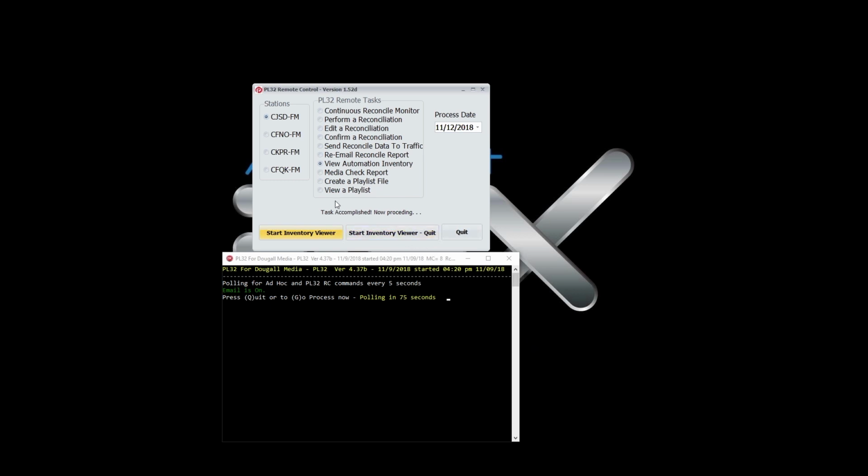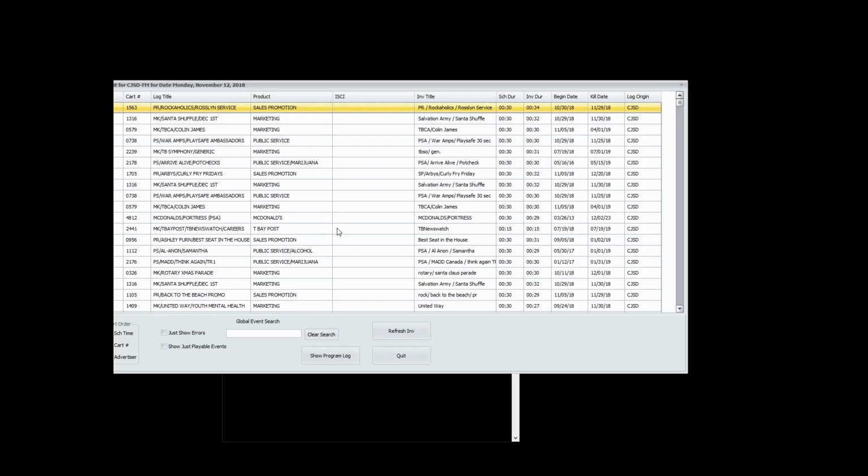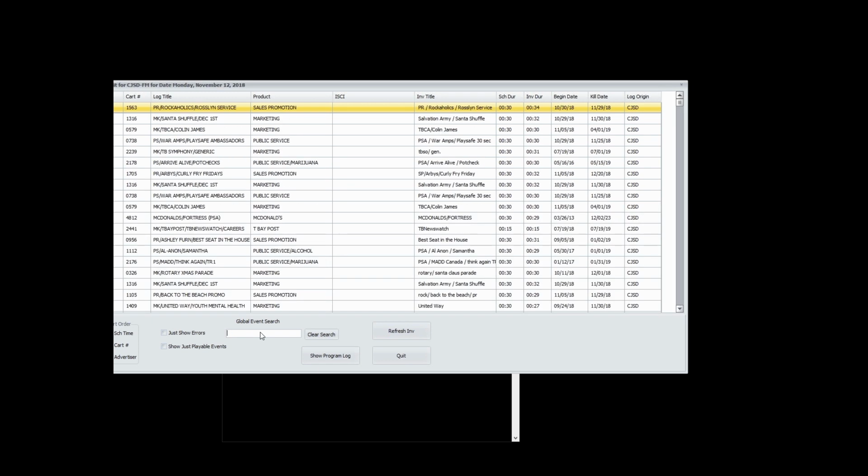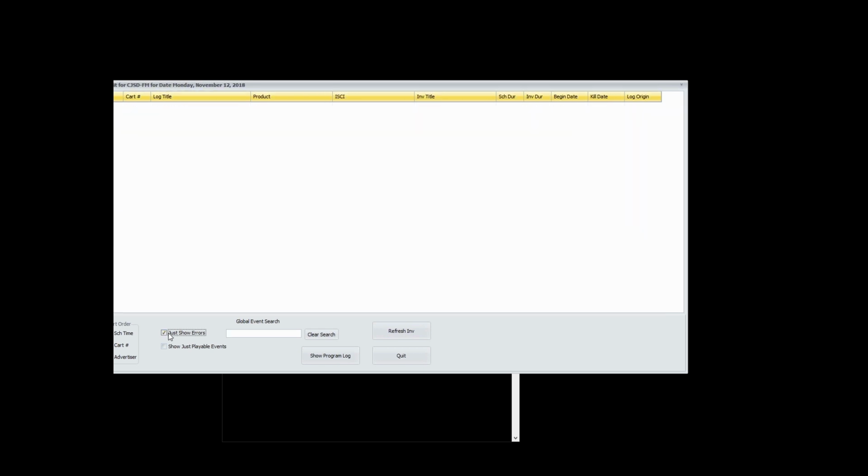and assure them of fresh information. In the event that any scheduled events come into question, you can use View a Playlist to search them and also perform a media check test very quickly. It brings up the playlist of the date that you've selected, whatever date has been run through the system. Now you can search on that. That brings up all the Kia. And you can also just show errors.